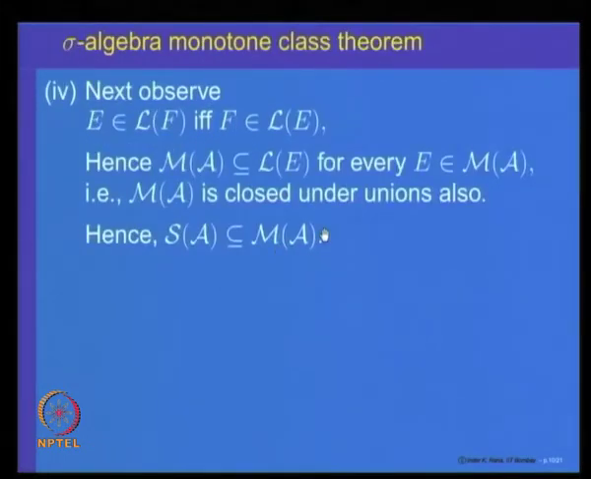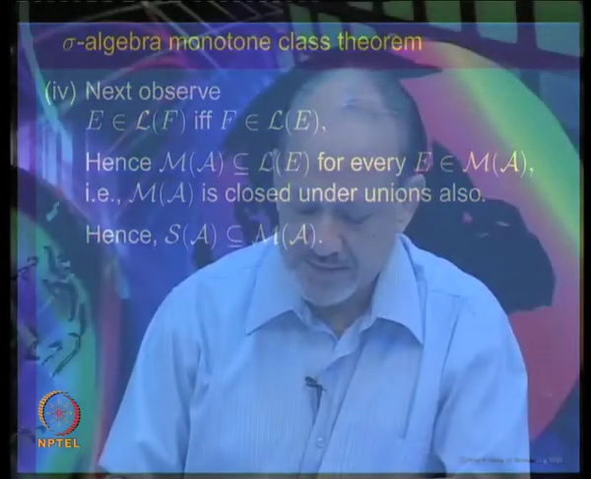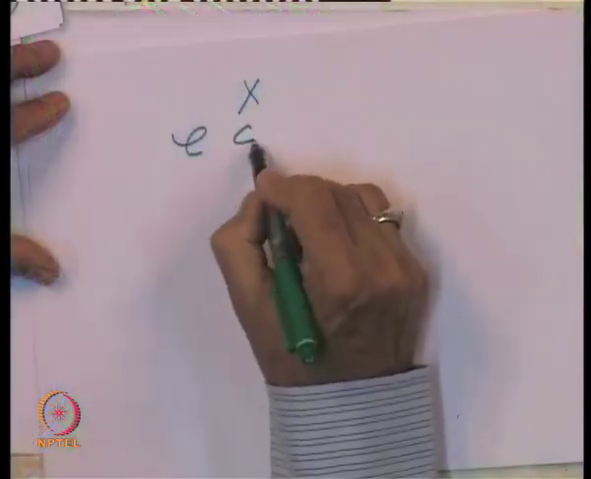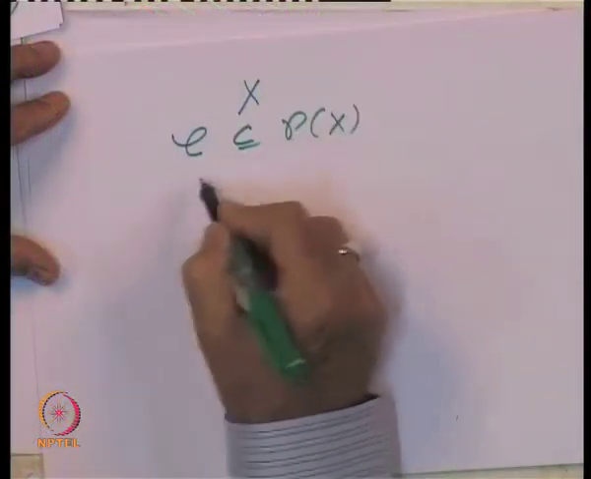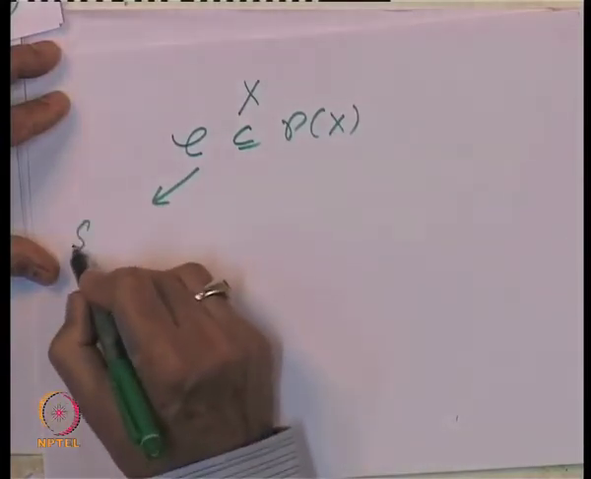So, let us just recall what we have done till now. We started with the set X, looked at a collection C of subsets, C contained in P of X. The first thing we looked at was what is called a semi algebra.